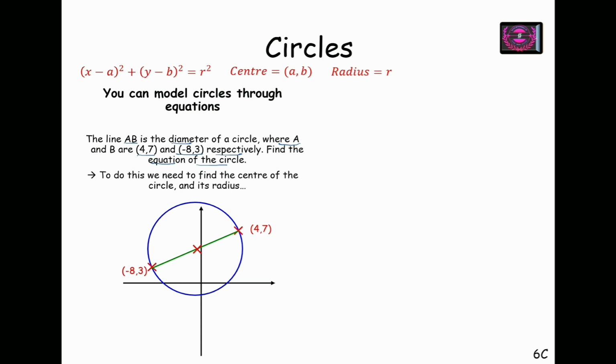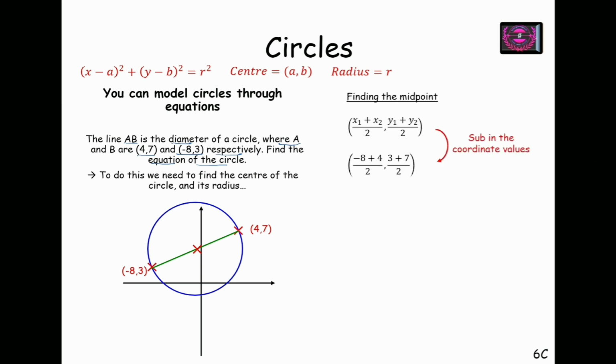And if AB is the diameter, then obviously using the midpoint formula we can find the coordinates of the midpoint of AB, and those coordinates will be the center of the circle. So first we will find the center of the circle using the midpoint. Upon substituting values in the midpoint formula, we have the center as -2, 5.